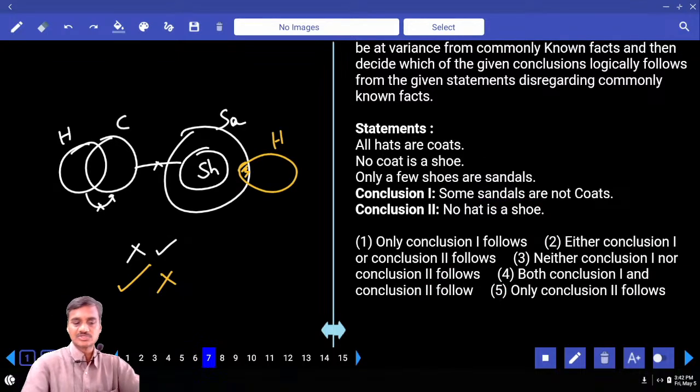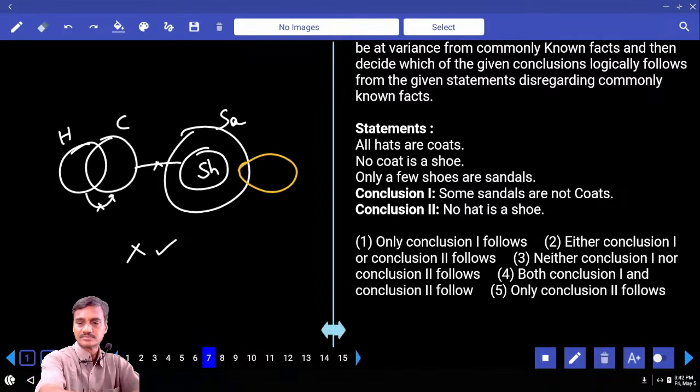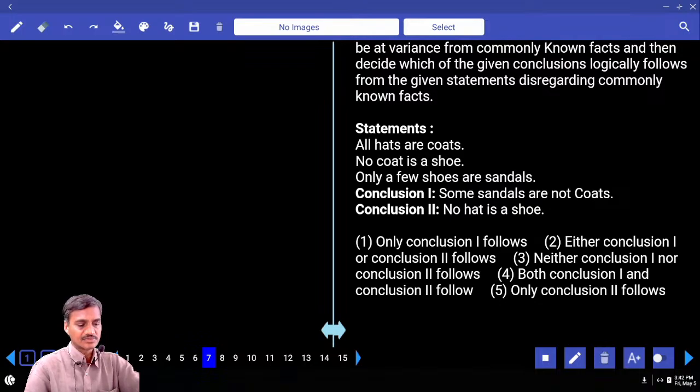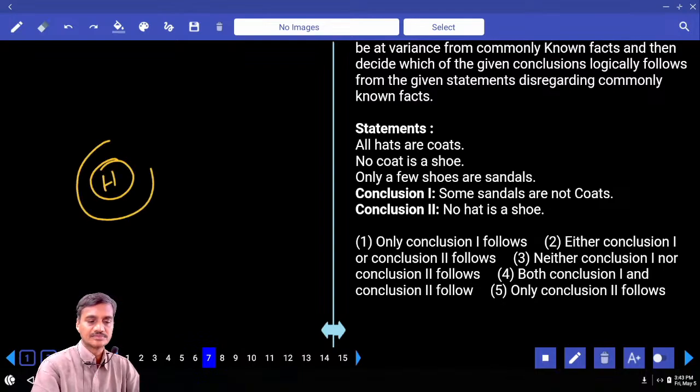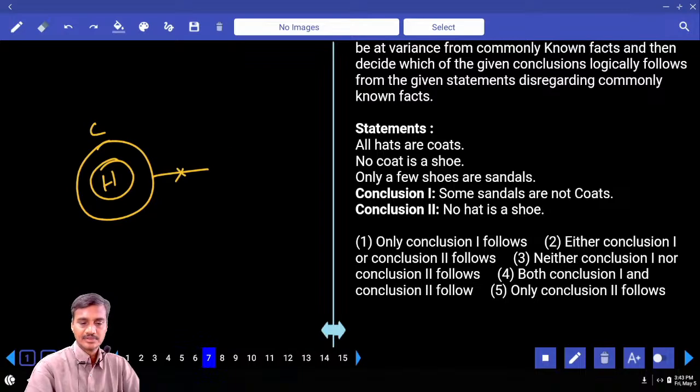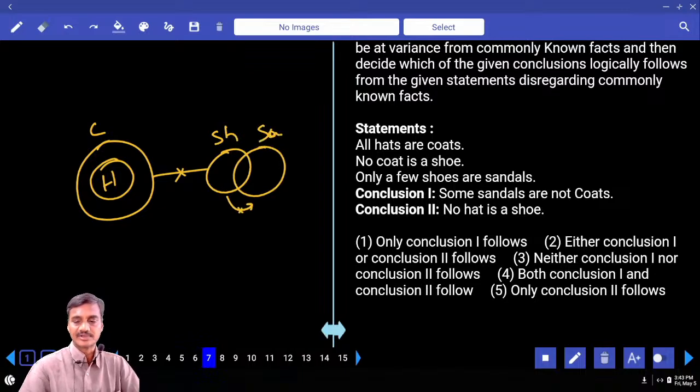Then 7th one is also based on the same statement. All hats are coat. And these are the hats that are coat. And no coat is a shoe. And only a few shoes are sandals. Only some shoes are sandals, but not all.